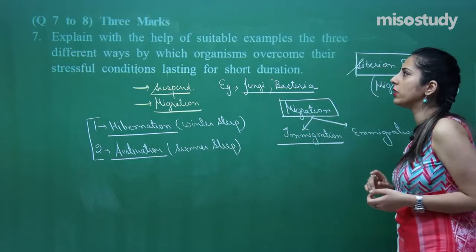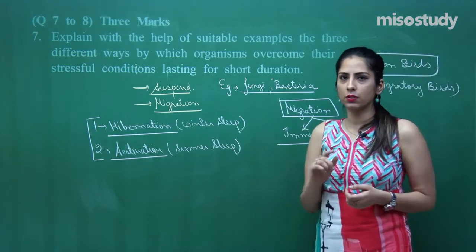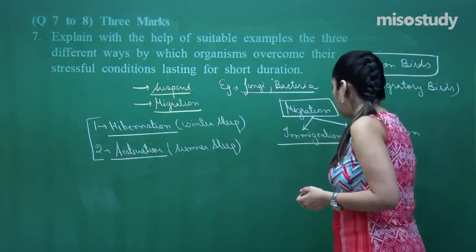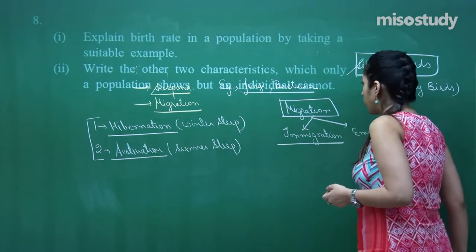So this was question number 7, a 3 marks question. This is how you have to attempt. Let's move on to the next question, question number 8.